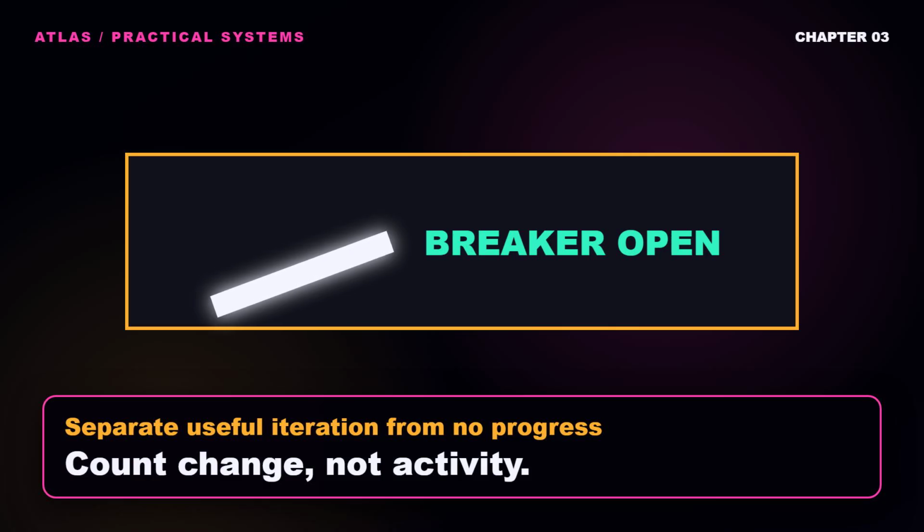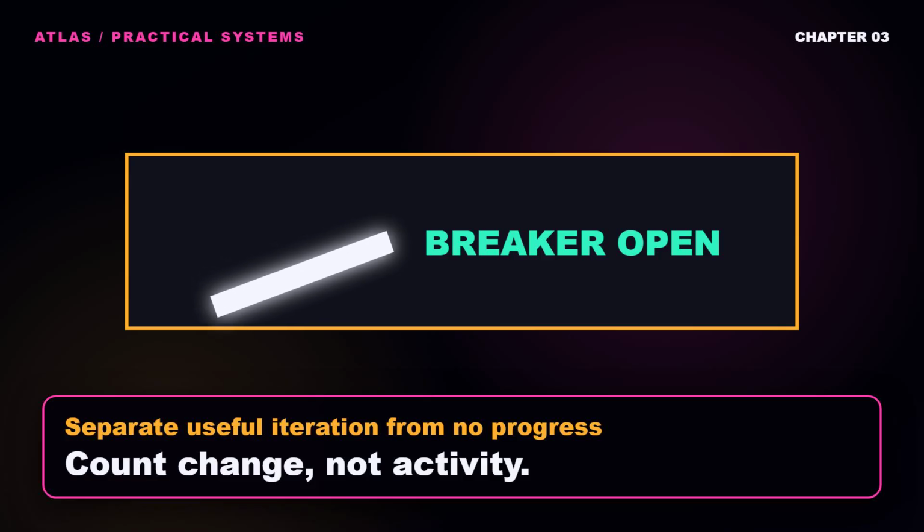For a form workflow, it could be the destination record and the last processed event. For a coding task, it could be the test result, the changed file hash, and the current error signature. For a content workflow, it could be the artifact hash, review decision, and unresolved issue list. Before the step, capture that state. After the step, capture it again. Then ask a narrow question. Did the action move at least one required field toward the goal?